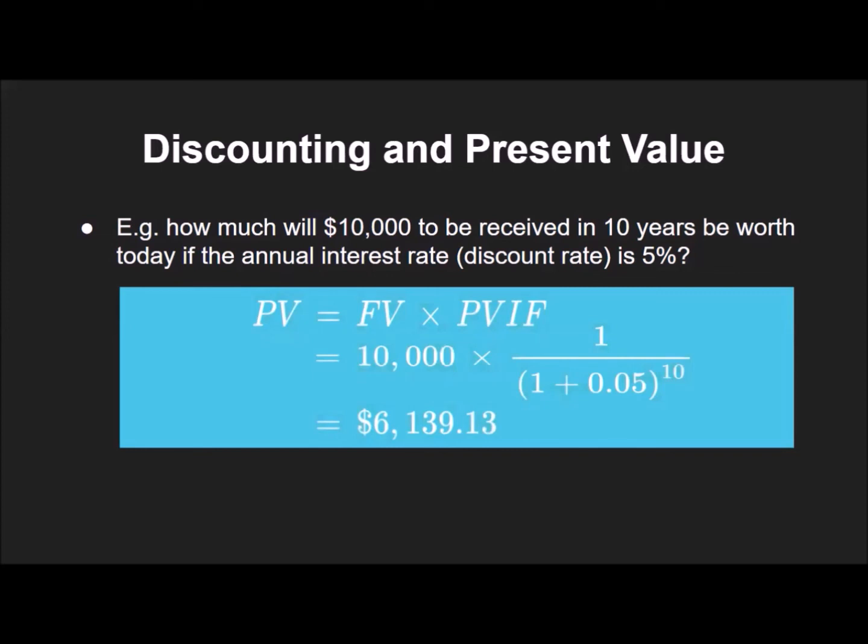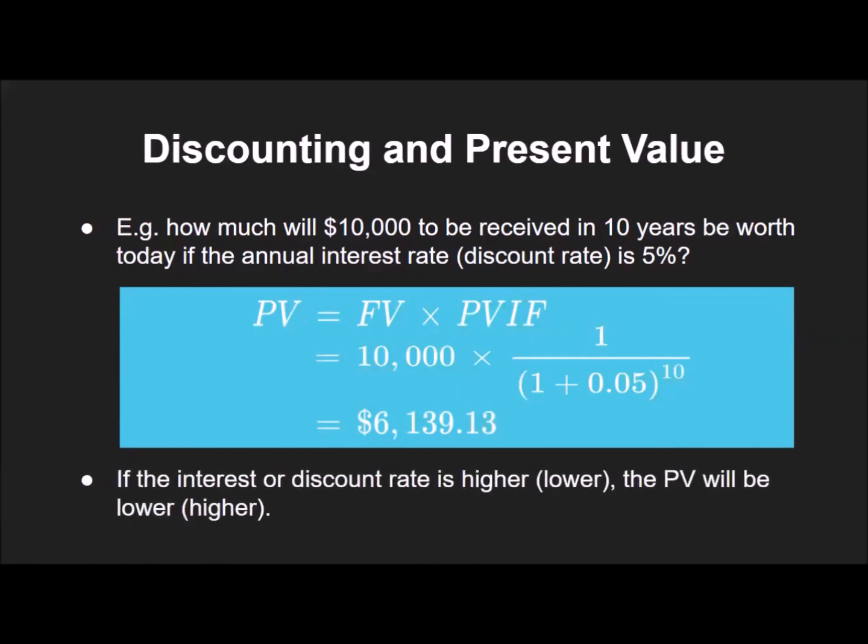$6,139.13. Based on the above, we can say that if the interest or discount rate is higher, the present value will be lower. On the other hand, if the interest or discount rate is lower, the present value will be higher.